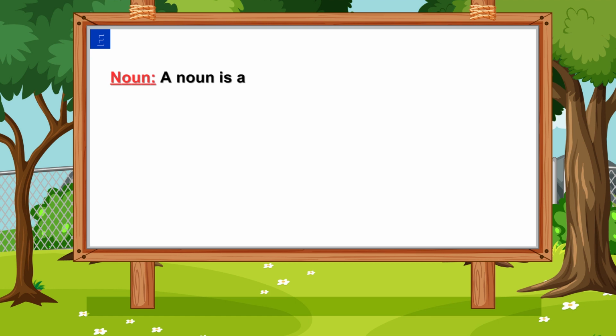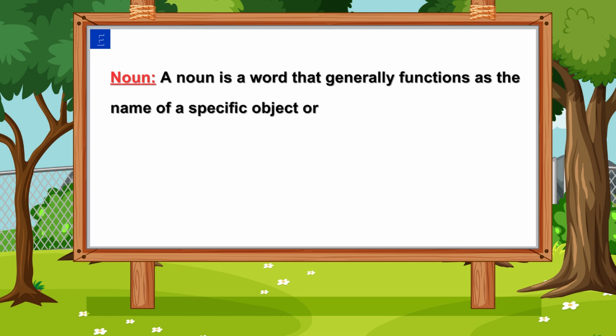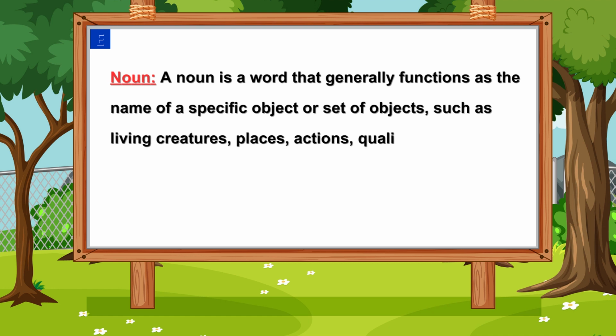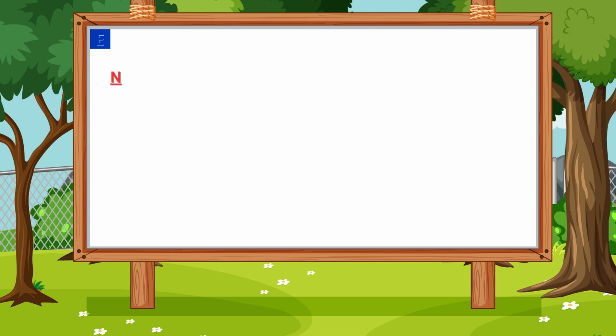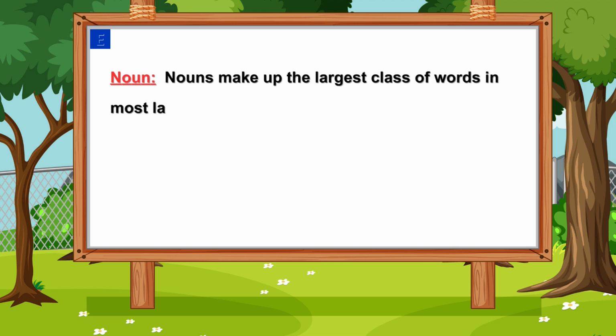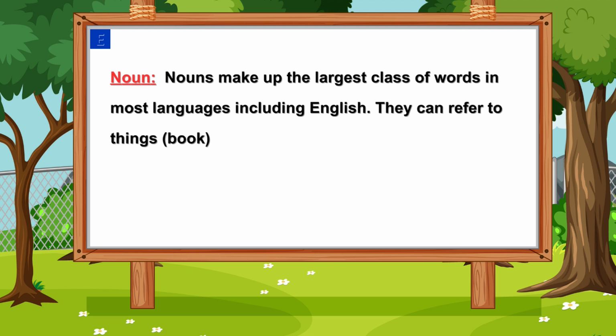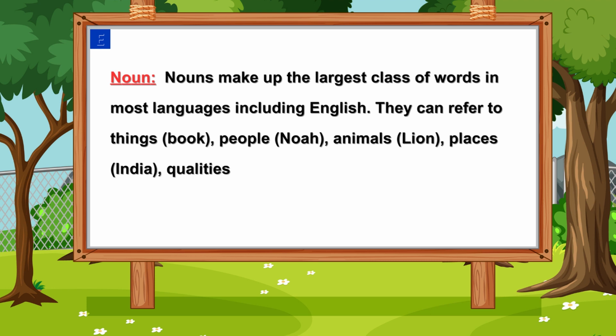Noun. A noun is a word that generally functions as the name of a specific object or set of objects, such as living creatures, places, actions, qualities, states of existence, or ideas. Nouns make up the largest class of words in most languages, including English. They can refer to things (book), people (knower), animals (lion), places (India), qualities (softness), ideas (justice), or actions (run).